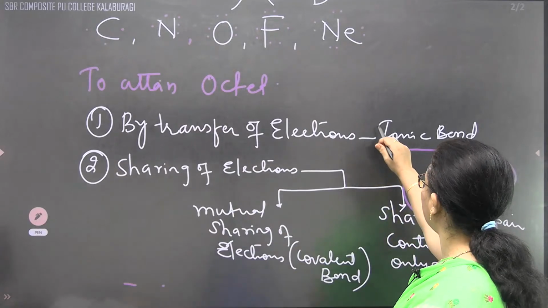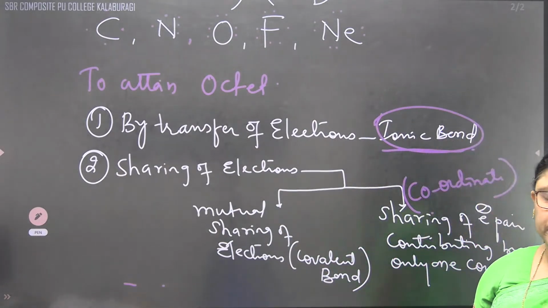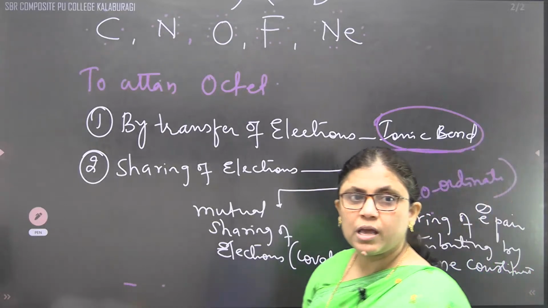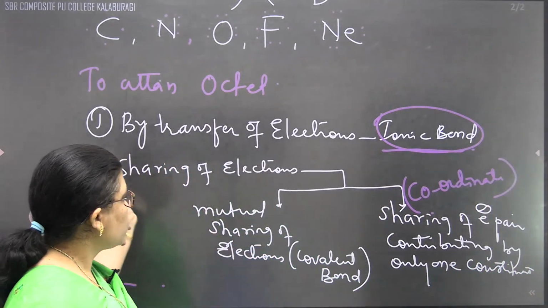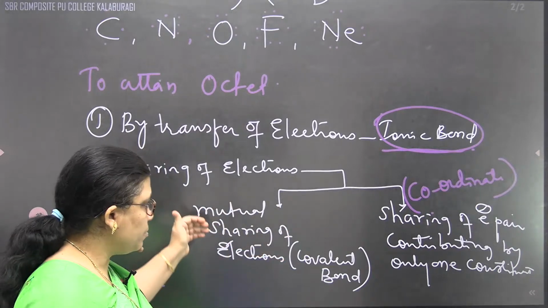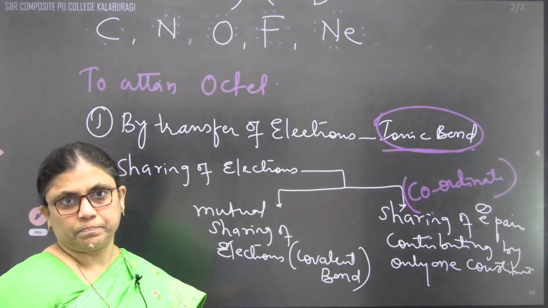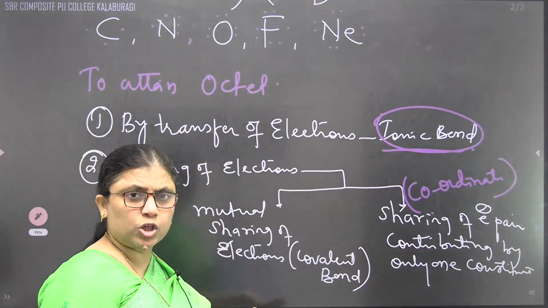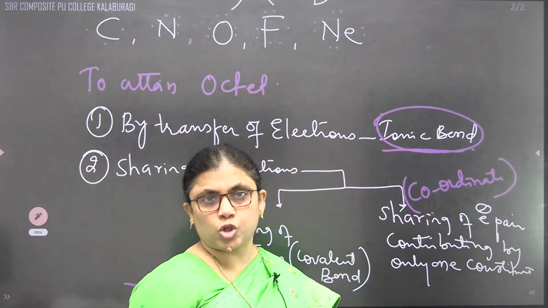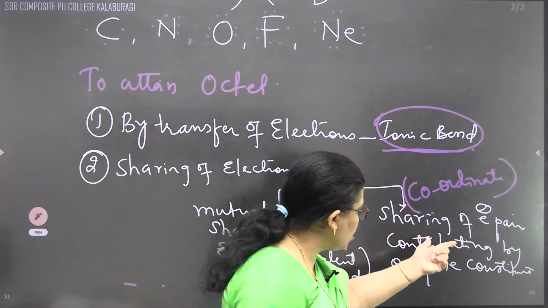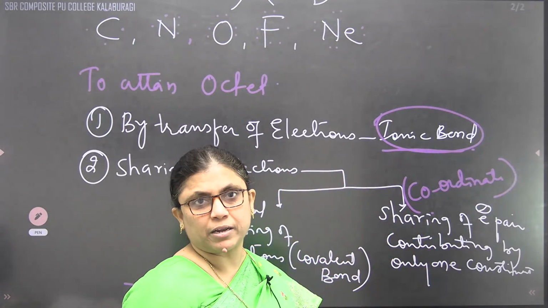Transfer of electron always leads to the formation of an ionic bond, whereas sharing of electrons may be mutual sharing, or sharing from only one side. That's why we said sharing of the electron pair is contributed by only one constituent particle.